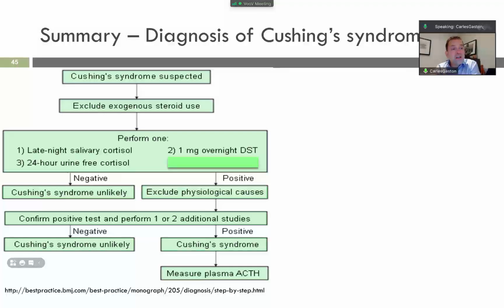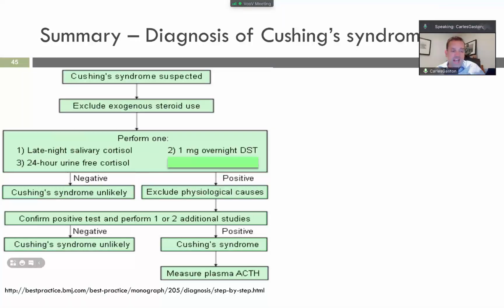Then, if we have excluded this, we perform one test: the late night salivary cortisol. Very, very important. And as we know, at nighttime cortisol should be low. Okay, so if you see very high levels of cortisol in salivary, then perform the 24-hour urine-free cortisol and the dexamethasone suppressant test. If these tests are negative, Cushing's syndrome is unlikely.